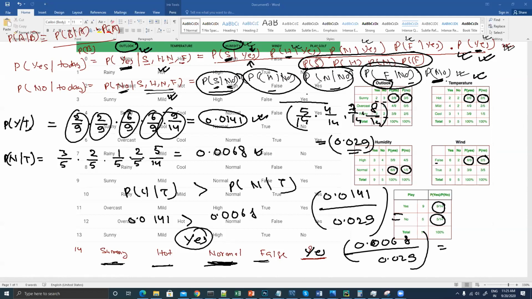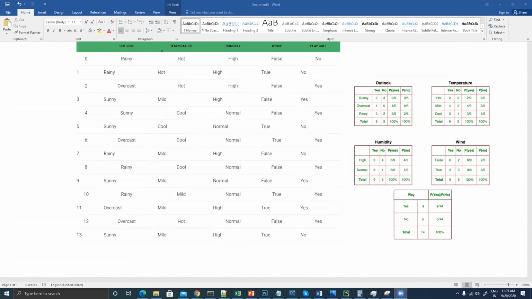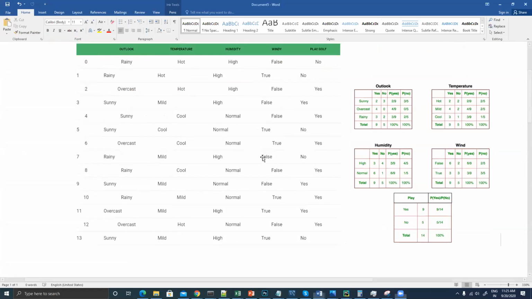So we are going to divide both the numbers with the same factors, right? Based on just our numerator, we'll be able to make a decision, and that is a correct decision that we can try to make. And yes, for this one it's yes. So yes is a correct answer for this one, because the denominator is anyhow the same. So you can just try to do a recalculation, and based on that you will be able to find out.